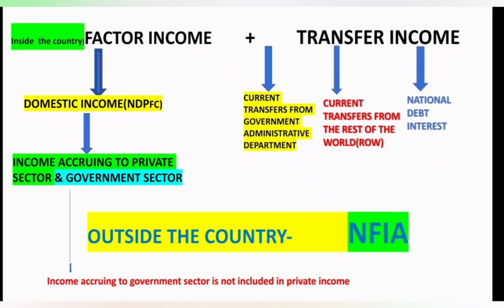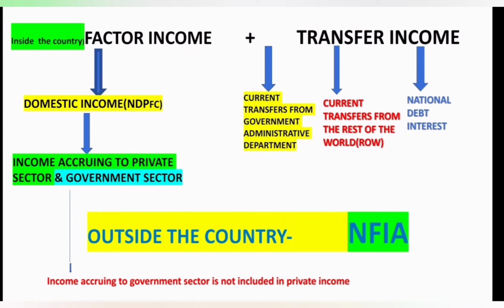So factor income that is received by the private sector, plus transfer income received by the household and the firms. What is transfer income? What is meant by current transfers?